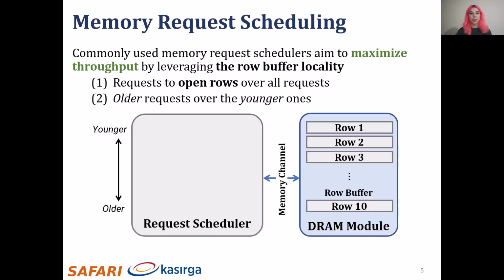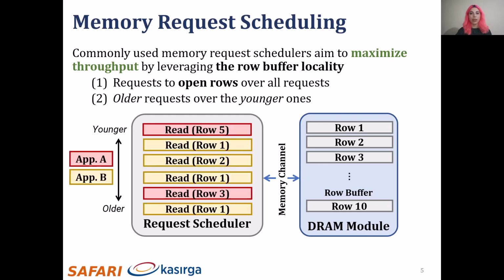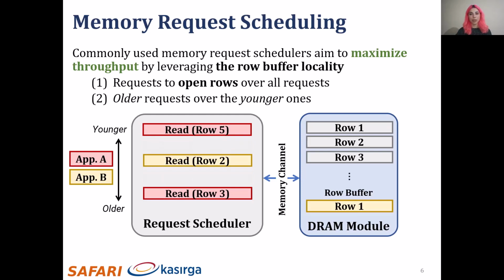Here I show a request scheduler with requests ordered in age order from two different applications, and in the beginning, none of the targeted rows are in the row buffer. The scheduler first schedules the oldest request and brings row 1 to the row buffer. Other read requests to row 1 can be served quickly since the row is already open, therefore the scheduler schedules them next. Then, since there are no other requests to row 1, it schedules the oldest request, which is a read to row 3. Then it continues to schedule in the same order.